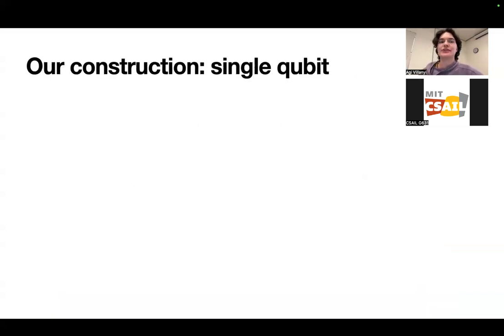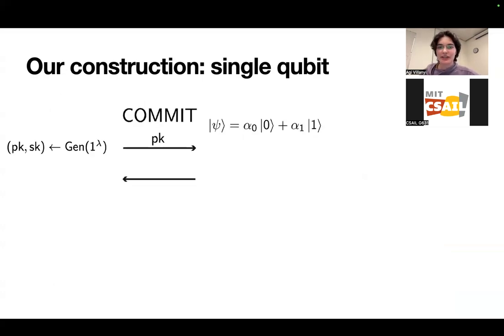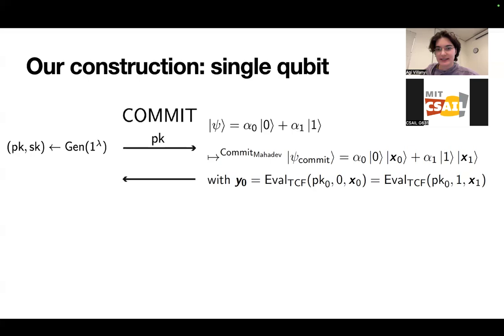Okay, so let's get more into our construction just for single qubits. So the beginning of the construction is something we're already experts in. We have some public key generated that's sent over to the sender. And the sender then applies this first layer of the Mahadev commitment, and it's entangled over a pre-image pair with some image Y0 that's generated. But then we perform a basis change. So we move from this computational basis to the Hadamard basis by just applying Hadamards to each qubit of the post-commitment state of the initial layer.